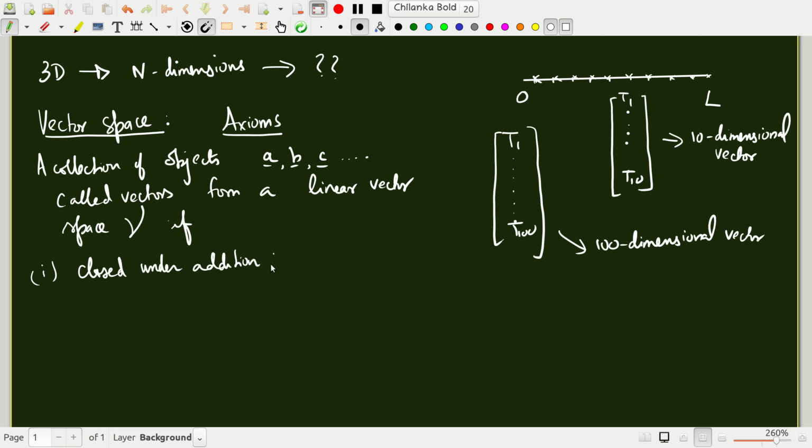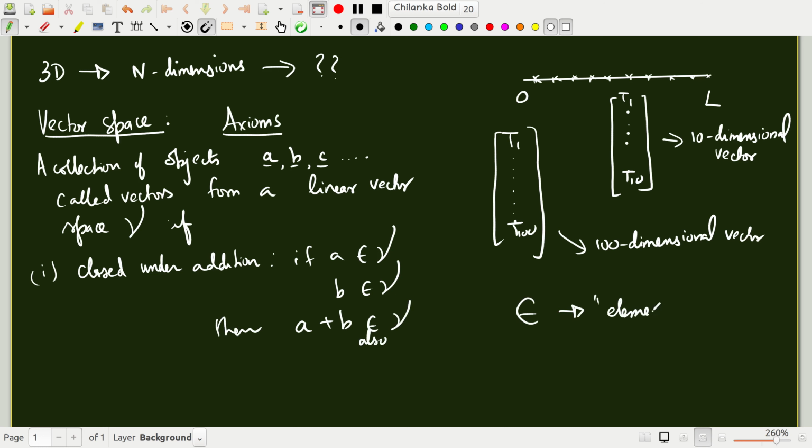Closed under addition means if A is an element of the vector space, and B is an element of the vector space, then A plus B is also an element of the vector space V. This symbol represents element of, or belongs to, in common English.